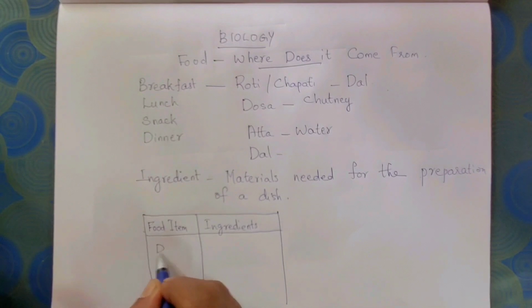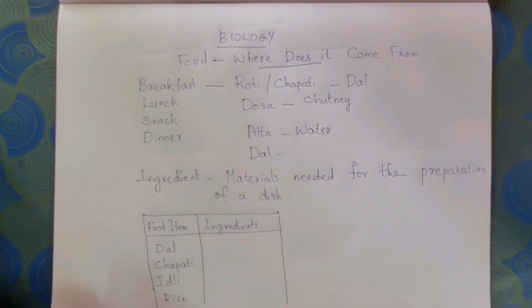For example, dal, chapati, idli, or rice. Find out the ingredients for the preparation of each of these dishes.